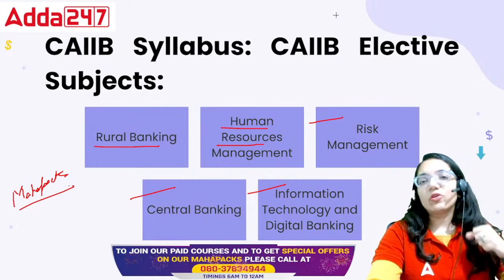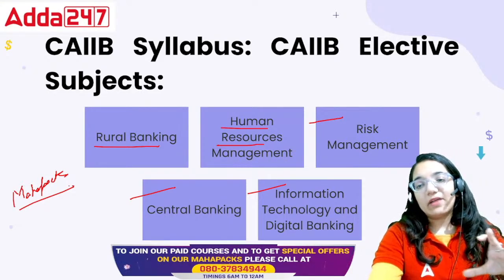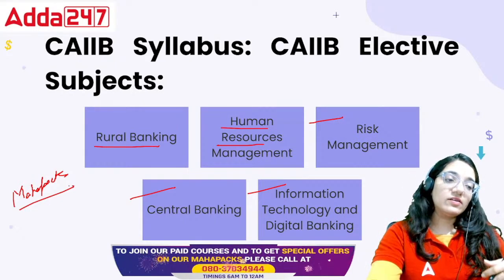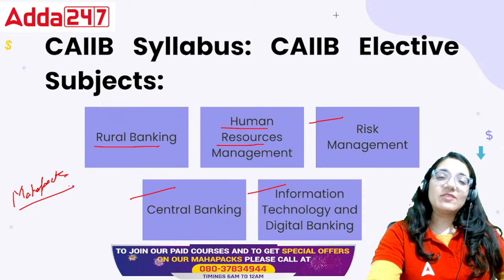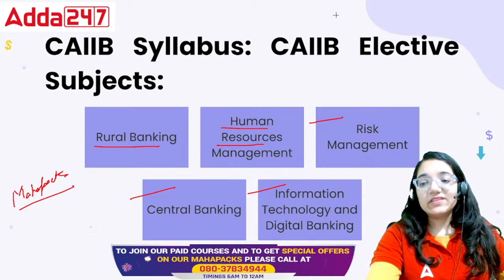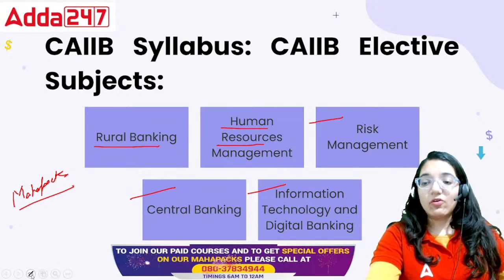Go ahead and watch the videos. In our Mahapack, we have covered all these five elective examinations. Matlab, if you are someone who's dicey and not clear about which subject you should choose, go through all of these. Look at the videos of all these areas.